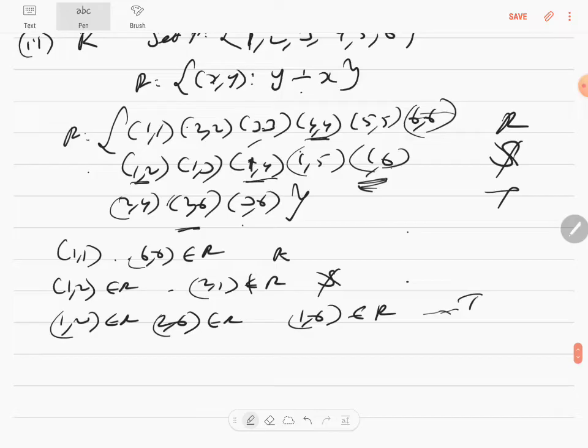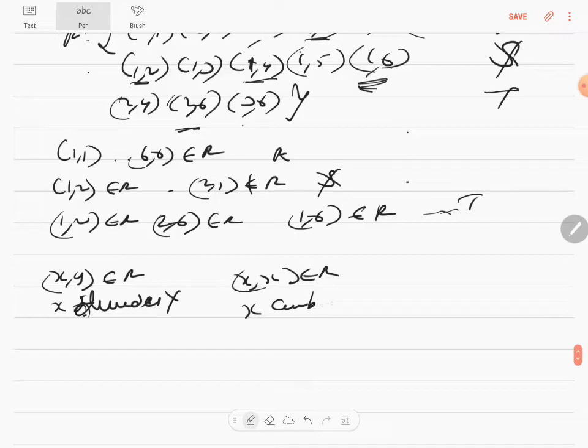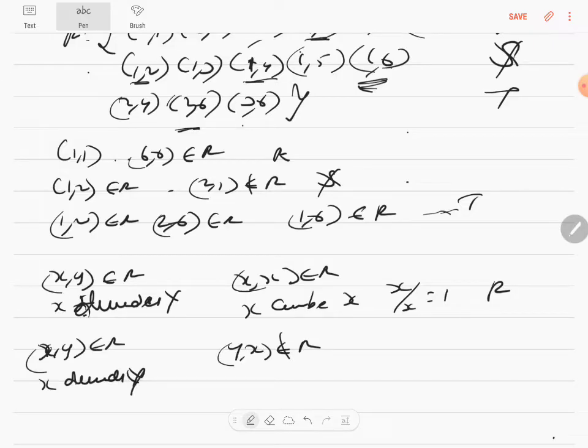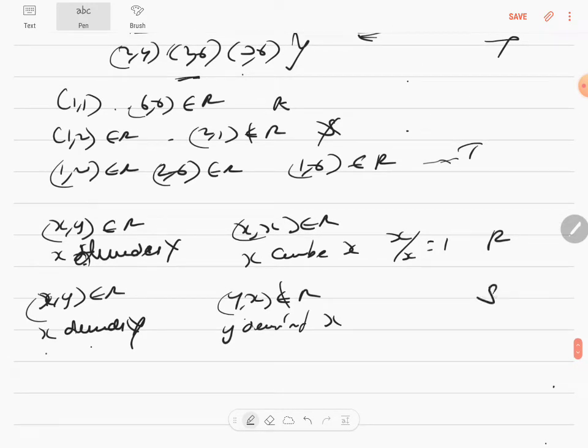Again, I will write it in my own words. (x, y) is an element of R because x divides y. Sorry: (x, x) is an element of R because x can be divided by x. The answer, x by x, is 1. So therefore it's reflexive. Now (x, y) is an element of R because x divides y, but (y, x) is not an element of R. Because if x divides y, y doesn't divide x. Not all y's can divide x. So then therefore it is not symmetric.